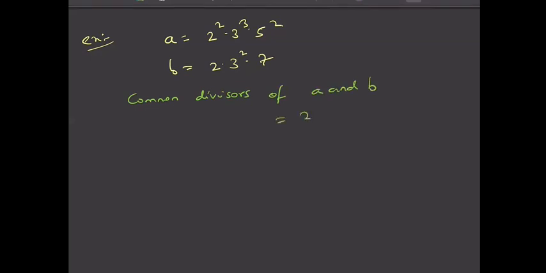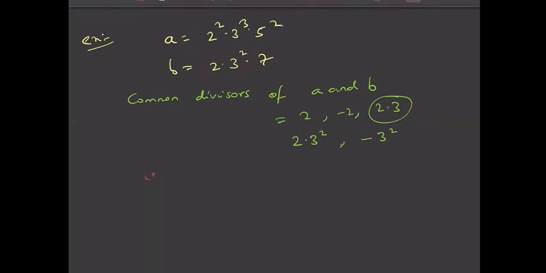2 is a common divisor, agreed. Minus 2 is also a common divisor. And in fact, 2 into 3 is also common, right? 2 into 3 you have here also, and 2 into 3 you have here also. And 2 into 3 square is also common, right? 2 into 3 square you have here, and 2 into 3 square is present here also. And you can have say minus 3 square also, this is also a common divisor. So there are so many common divisors. Fine.